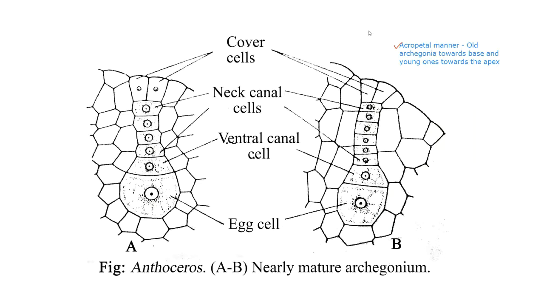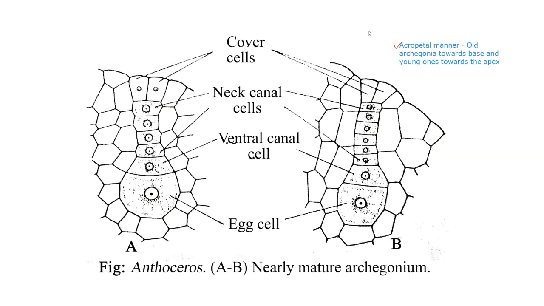They are usually formed in rows and in acropetal succession or acropetal manner, where the old archegonia are towards the base and the young ones are towards the apex of the thallus. Now, how is each archegonium? Each archegonium looks like a flask-like structure, like a conical flask. You can see the broad base, and then a long neck.